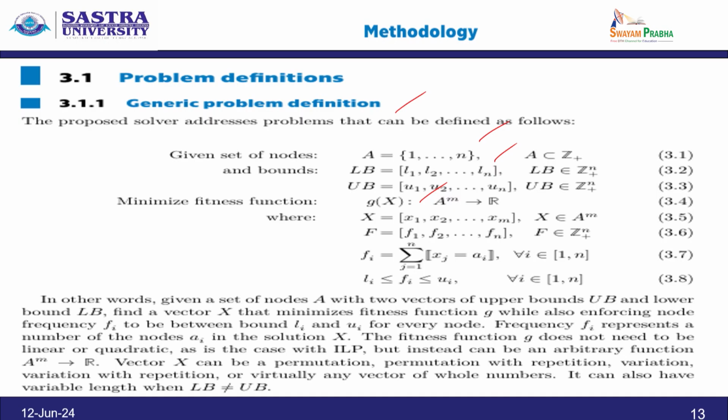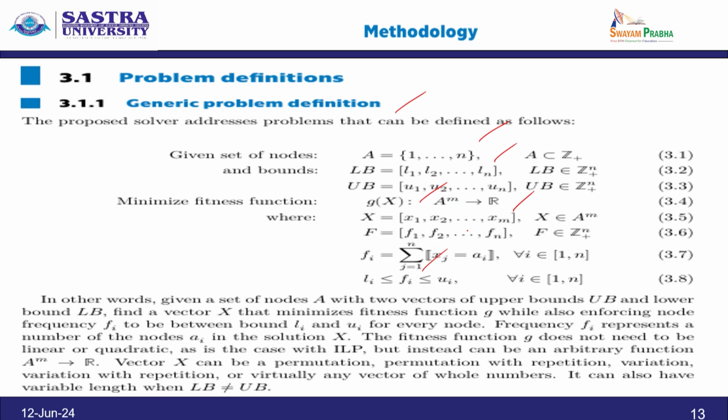So, m tuple of a domain you take and convert into a real number. Now, x stands for x1 to xm and f stands for f1 to fn, and f is a summation j equal to 1 to n of xj equal to aj, where fi lies between li to ui.